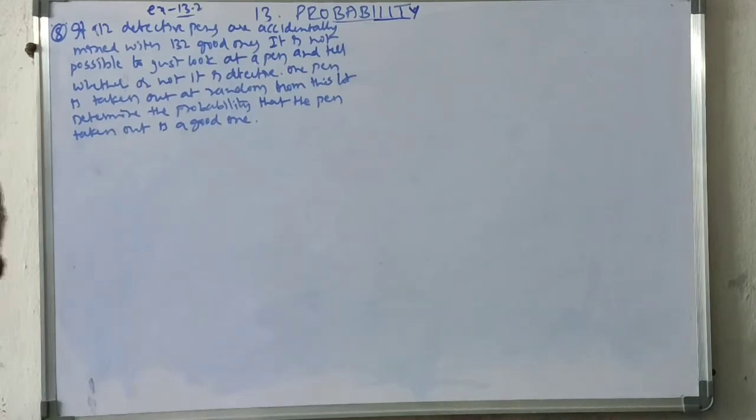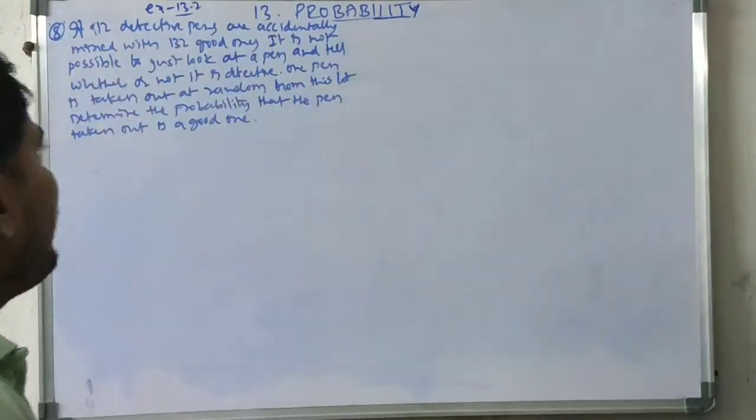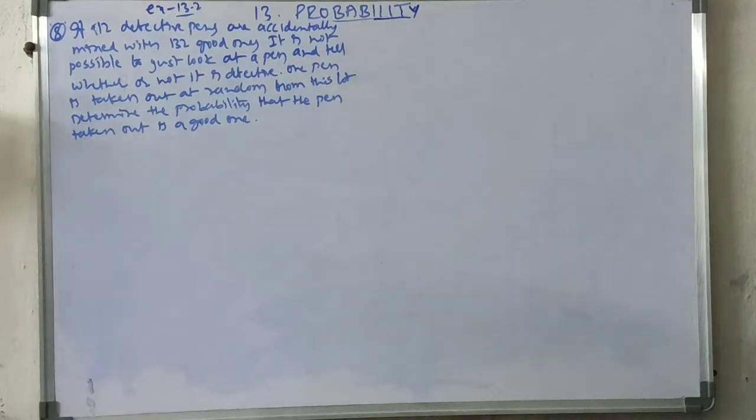Okay, so if 12 defective pens are accidentally mixed with 132 good ones, it is not possible to just look at a pen and tell whether or not it is defective. One pen is taken out at random from this lot. Determine the probability that the pen taken out is a good one.